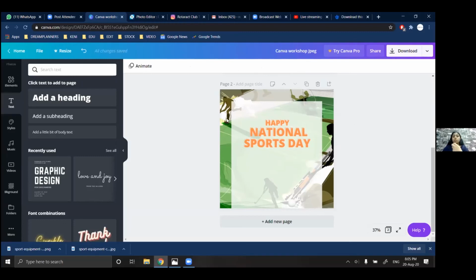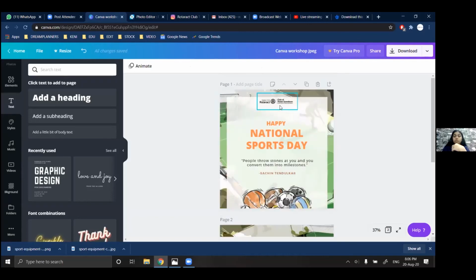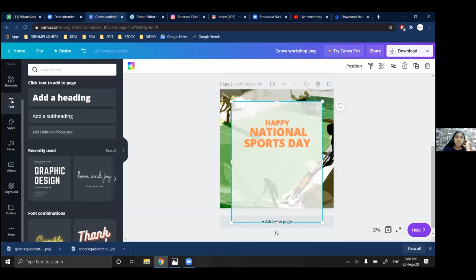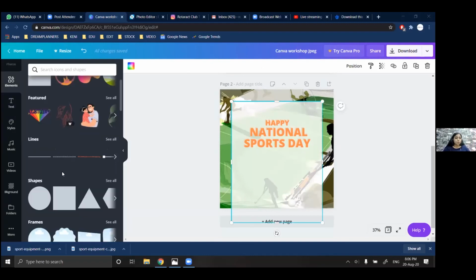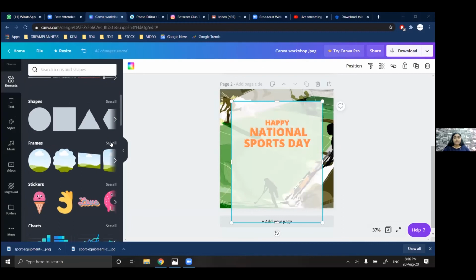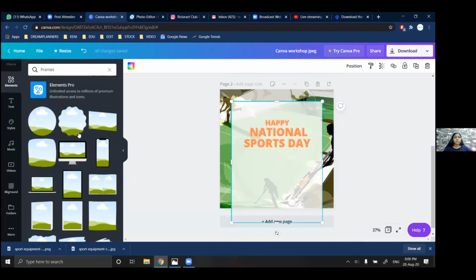Here we have added the logo of our Rotaract Club, that is the Rotaract Club of Thane Downtown. I personally like to add it with a grid. In Elements, you have options for grids and frames. There are different types of frame options that you can use and fit a particular image to.